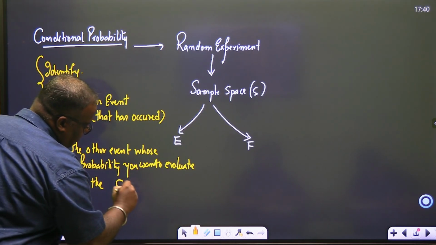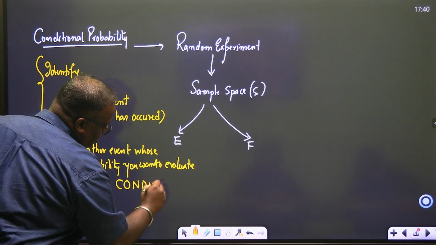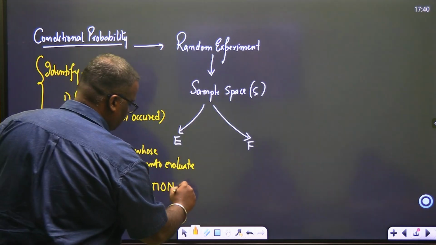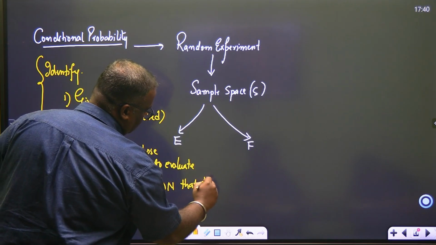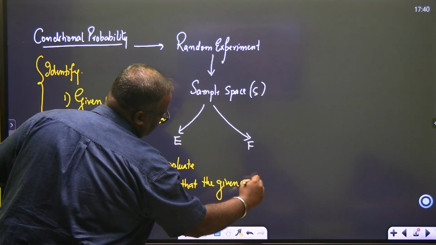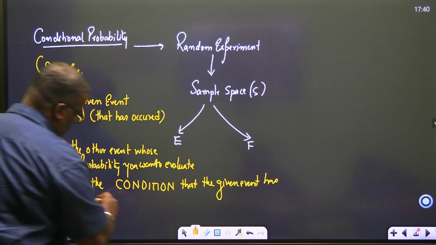Now I'm writing here in big word, with the condition that the given event has occurred.